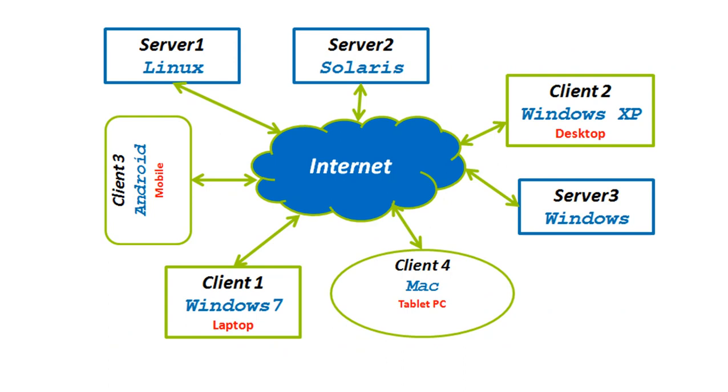I have already discussed this. The internet is connected with all the operating systems, that is distributed. Its diagrammatic representation: Linux, Solaris, Windows XP, Windows Server, Mac, Windows 7, Android, mobile, everything is connected with the internet.